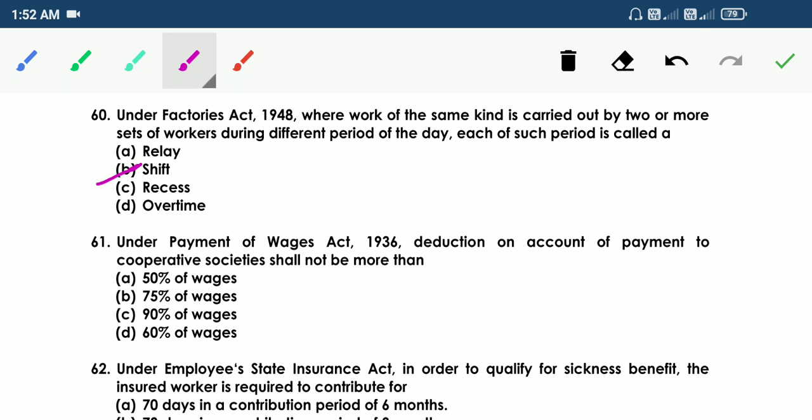61. Under Payment of Wages Act 1936, deduction on account of payment to cooperative societies shall not be more than: option A, 50% of wages, B, 75% of wages, C, 90% of wages, D, 60% of wages. So the answer is B, 75% of wages. Under the Payment of Wages Act 1936, deduction on account of payment to cooperative society shall not be more than 75% of wages.